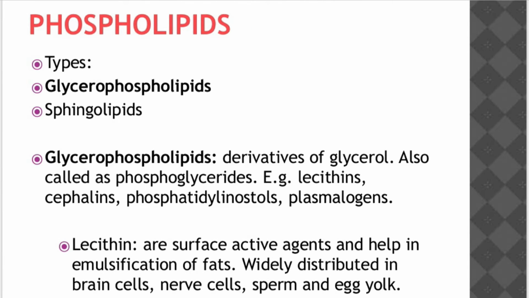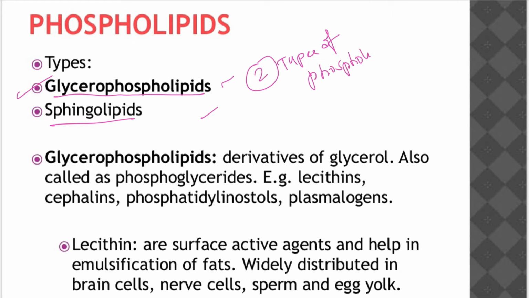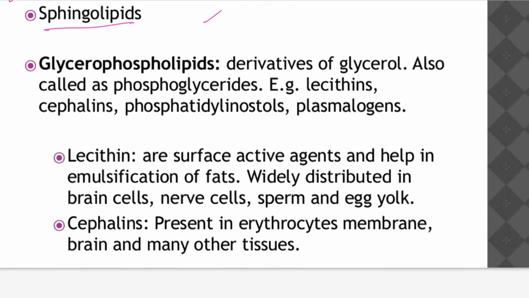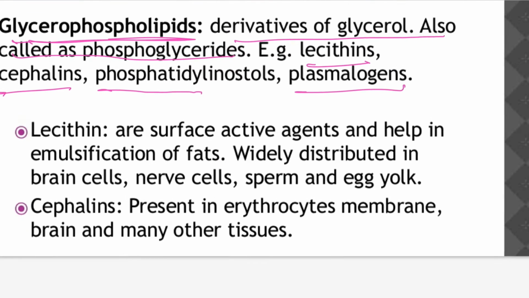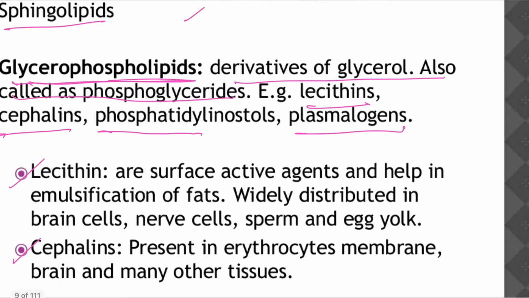Okay, there are types of phospholipids. Let me discuss in brief. There are two types: one is glycerophospholipids, the other is sphingolipids. Let's discuss glycerophospholipids first. They are derivatives of glycerol, also called phosphoglycerides, like lecithins, cephalins, phosphatidylinositols, and plasmalogens. These are glycerophospholipids.